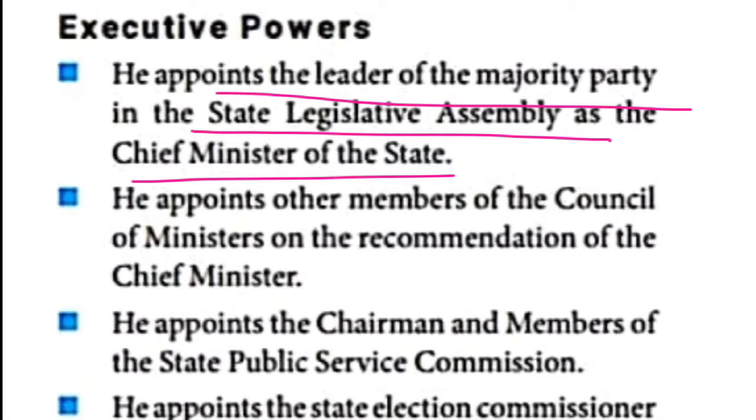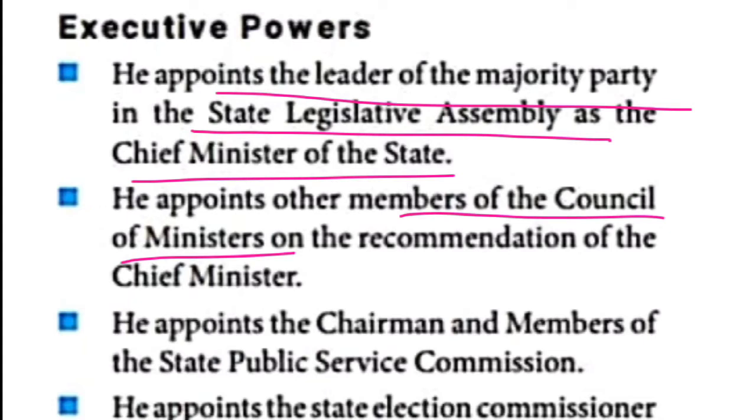The second point, what is given: he appoints other members. Other members under the chief minister, who are they? The council of ministers. On the recommendation of the chief minister, he can appoint the council of ministers. So the first point under executive power: he can appoint the chief minister, that is the majority party leader. The next one, he can appoint the council of ministers on the basis of the recommendation of the chief minister.